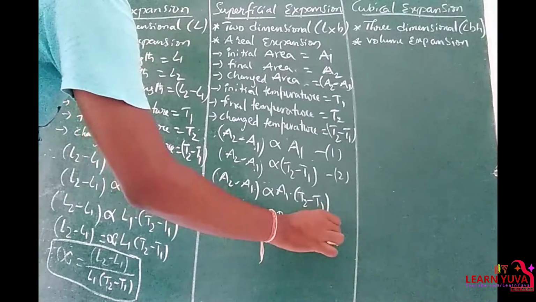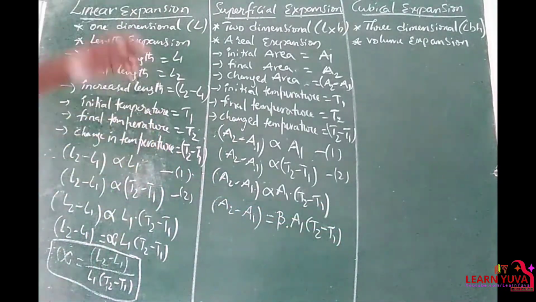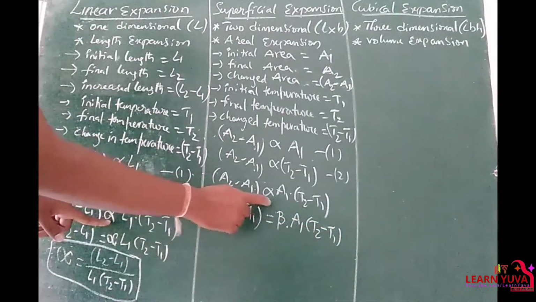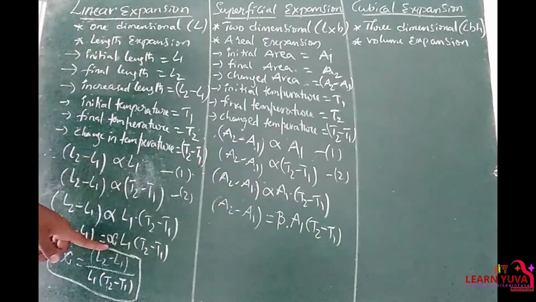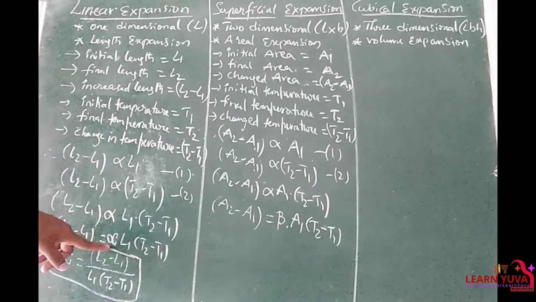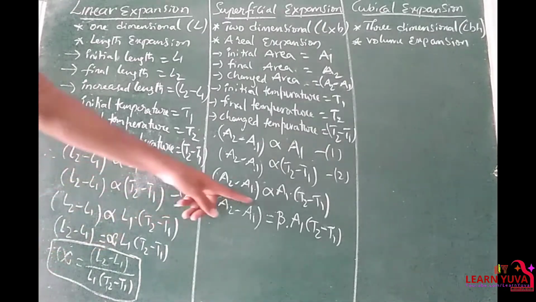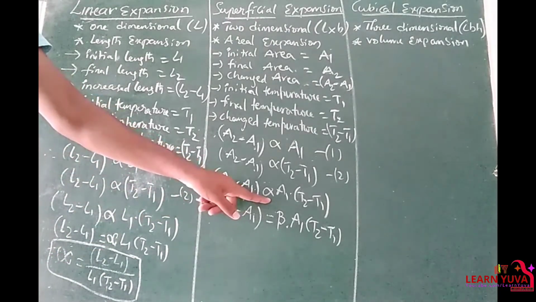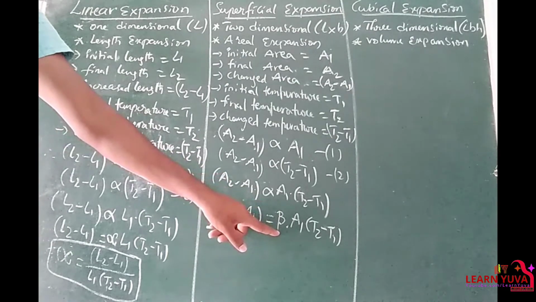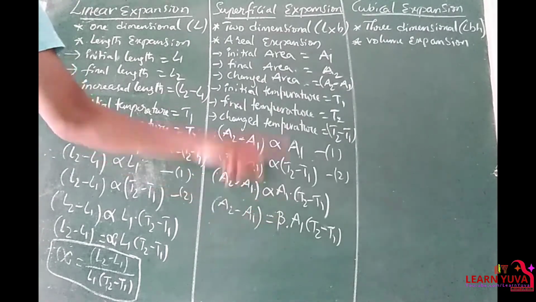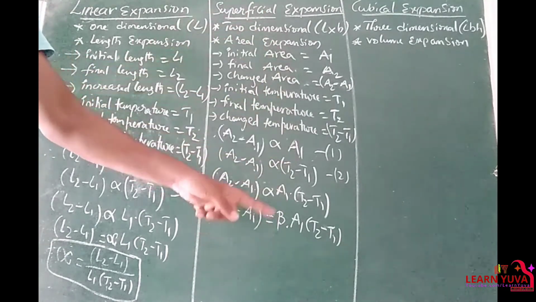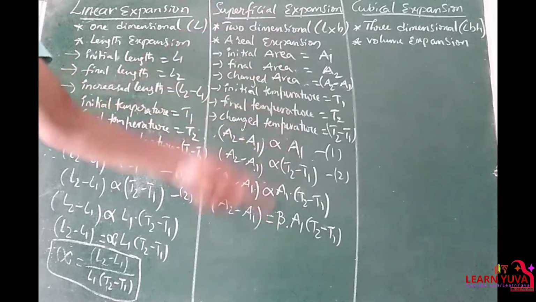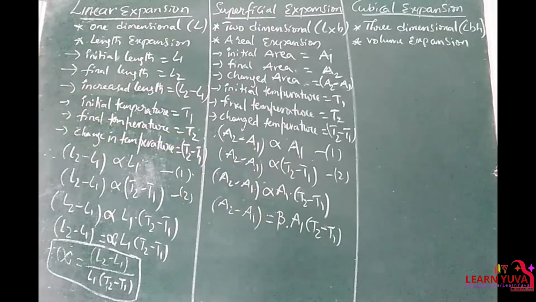So in the previous case I replaced the direct proportionality with alpha. Here alpha is nothing but the coefficient of linear expansion, whereas in this case I am replacing the direct proportionality with beta. Here beta is nothing but the coefficient of superficial expansion, or coefficient of areal expansion.